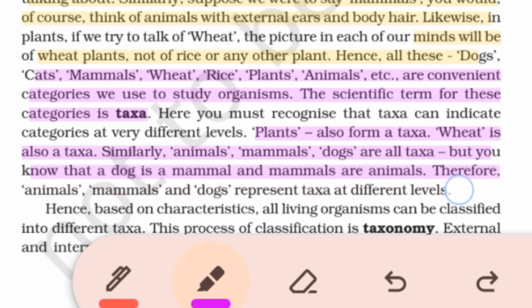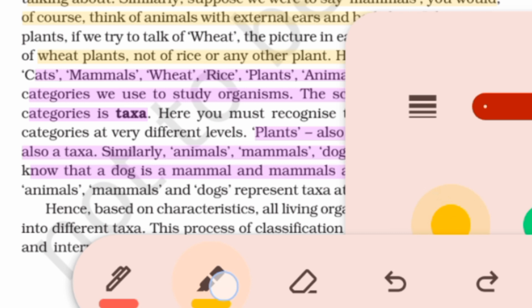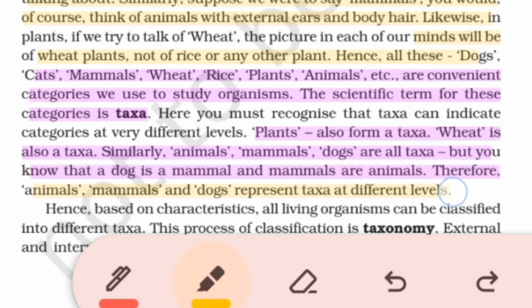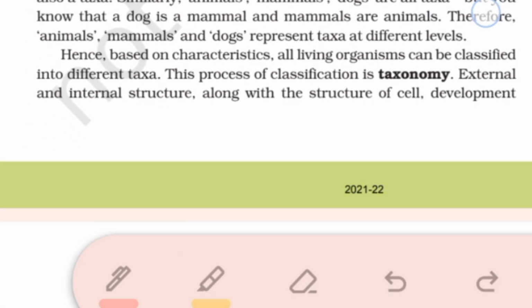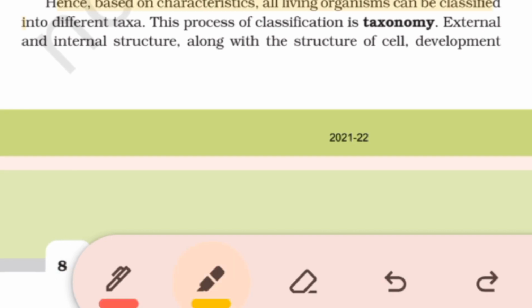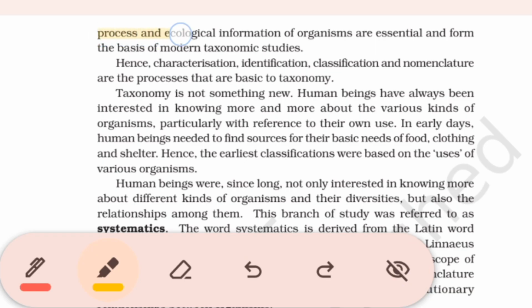But you know that a dog is a mammal and mammals are animals. Therefore, animals, mammals, and dogs represent taxa at different levels. Based on characteristics, all living organisms can be classified into different taxa. This process of classification is taxonomy. External and internal structure, along with the structure of cell, development process and ecological information of organisms are essential and form the basis of modern taxonomic studies. Hence, characterization, identification, classification, and nomenclature are the processes that are basic to taxonomy.